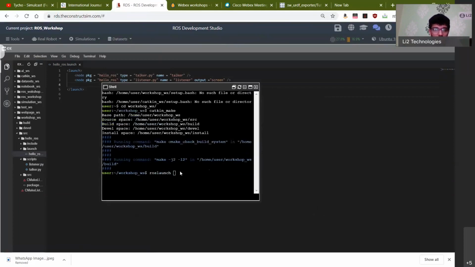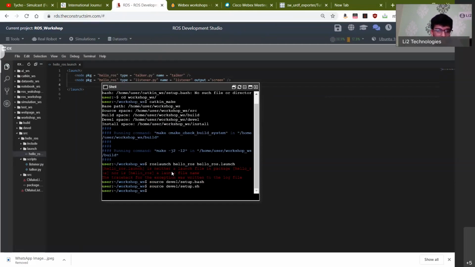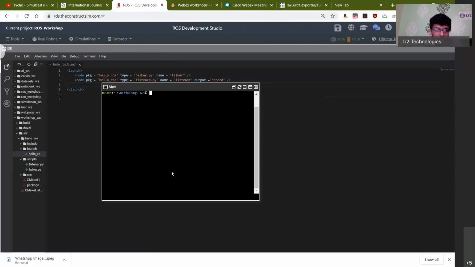The command, as I told you before, is roslaunch followed by the name of the package, in this case hello_ROS, followed by the name of the launch file, which we called hello_ROS.launch. I think I have to do a devel setup before that, so source it. Right, and let's try that again.